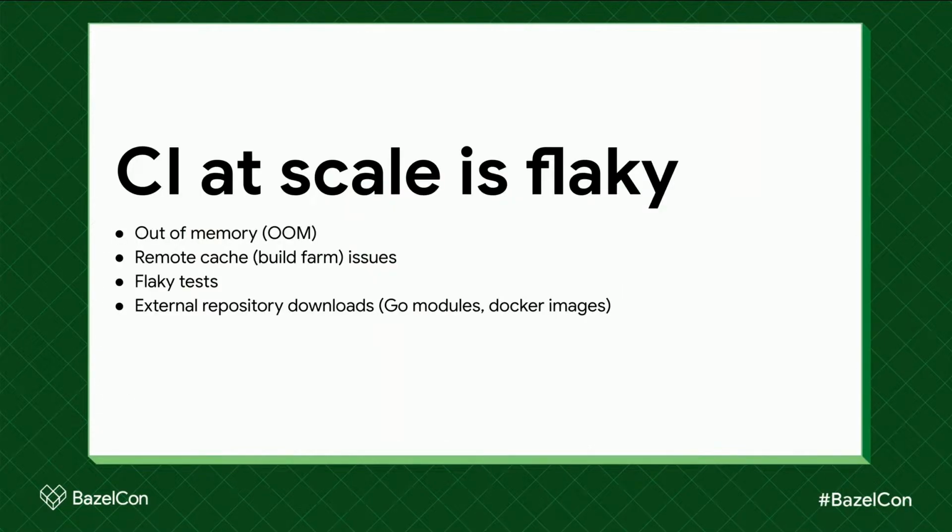The first lesson I want to share is that CI at scale is actually pretty flaky. Our CI has to verify thousands of changes a day. And with this scale, we will run into out-of-memory issues on some CI nodes, remote cache issues, flaky tests, and issues downloading external repositories.